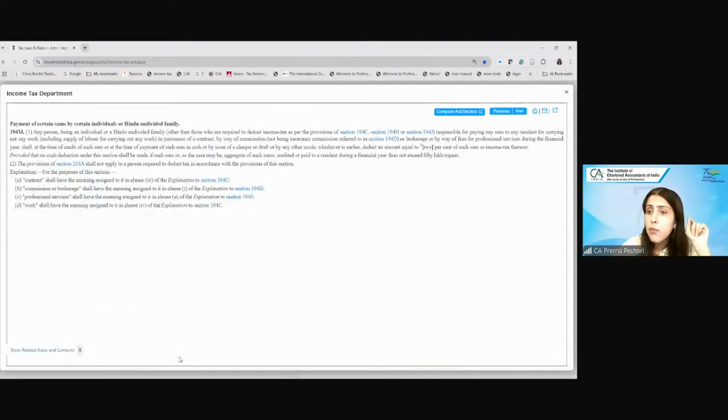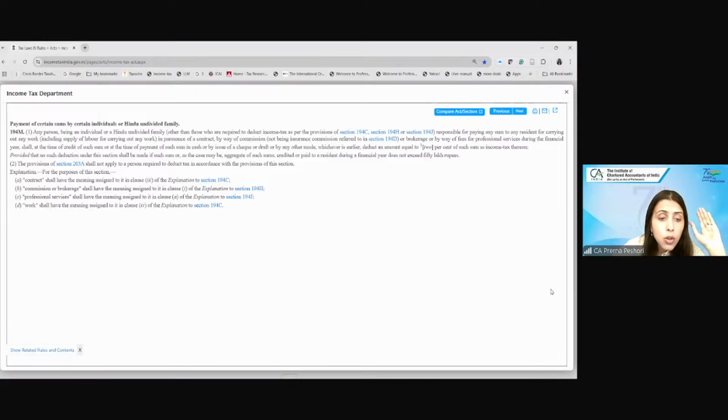So just like you had 194IB for the individuals or HUFs who do not have turnover of more than 1 crore or 50 lakh, similarly for 194J, there is an extension under 194M, which is basically covering the individual or HUF who do not have turnover of more than 1 crore or more than 50 lakh.